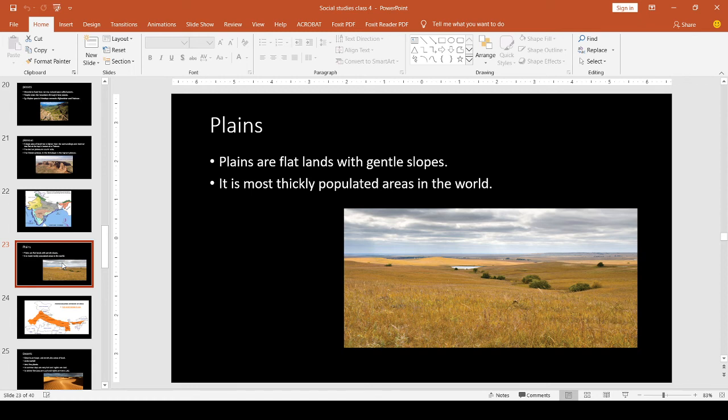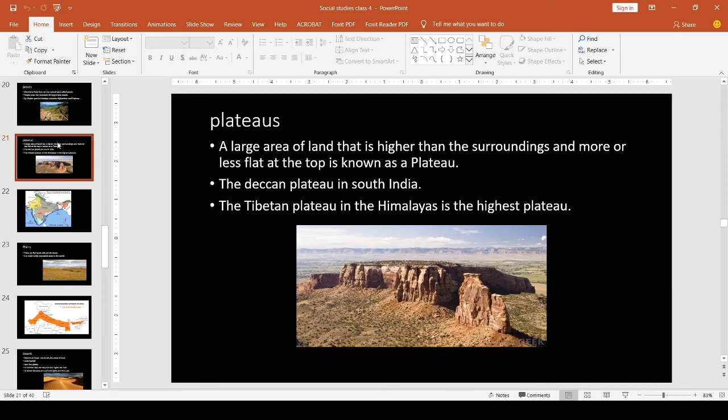So today we discussed two types of landforms. One is plateaus. A plateau is a large area of land that is higher than the surroundings. Examples are the Deccan Plateau in South India and the Tibetan Plateau in the Himalayas. The Tibetan Plateau is the highest plateau in the world, known as the roof of the world.